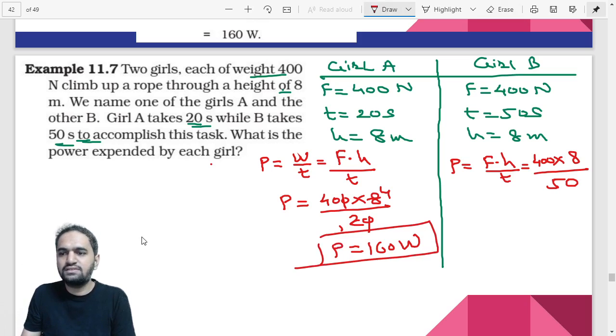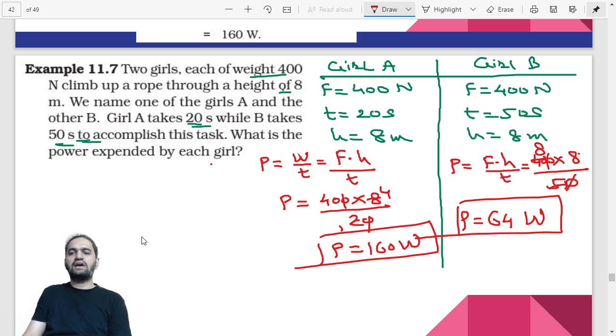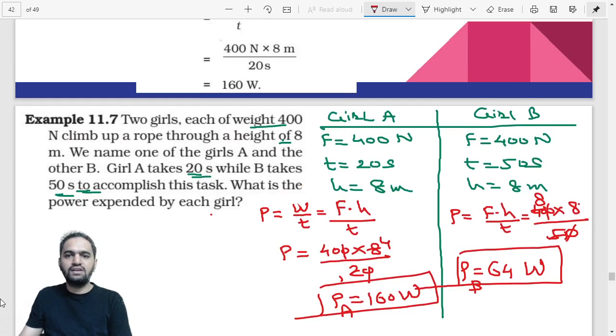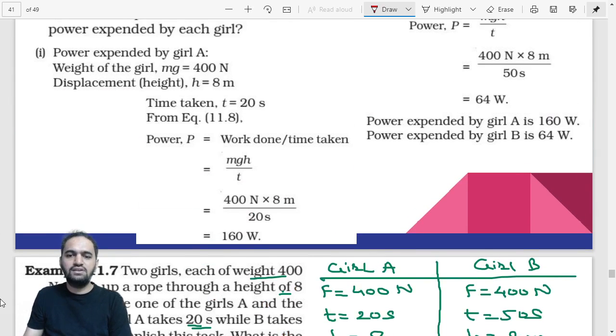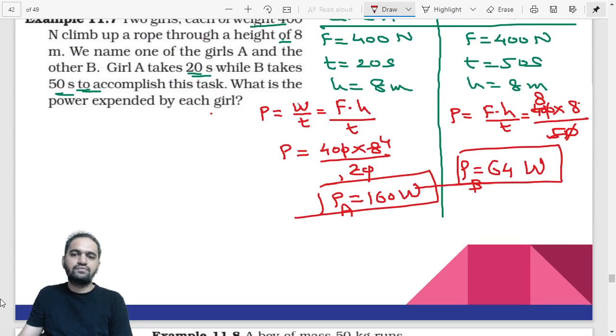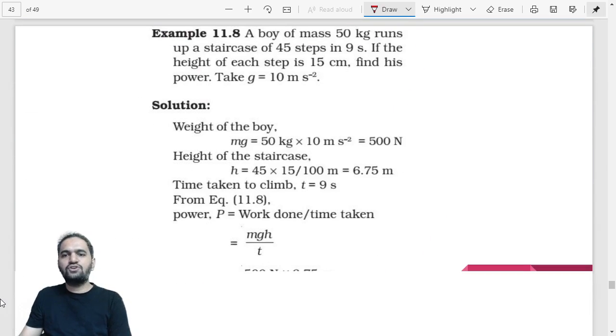What about this case? 0 and 0 is cancelled. 5 ones are 5, 5 eights are 40, 8 eights are 64. So the answer in this case would be 64 and the unit would be watt. So the answer is very much clear. For the first case, that is for girl A, the power is 160 watt, and for girl B it is 64 watt. Okay, we'll just check the answers. See, in the book also it is given the same thing, 160 watt and 64 watt. Correct? Now, let us go for the next question.